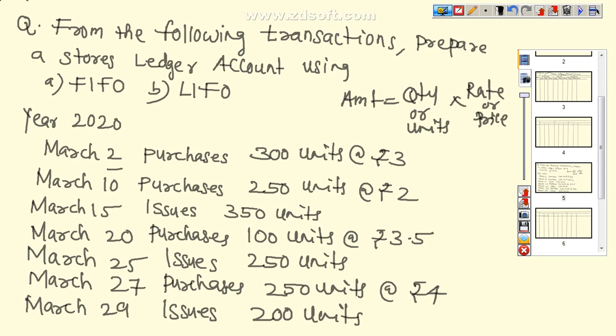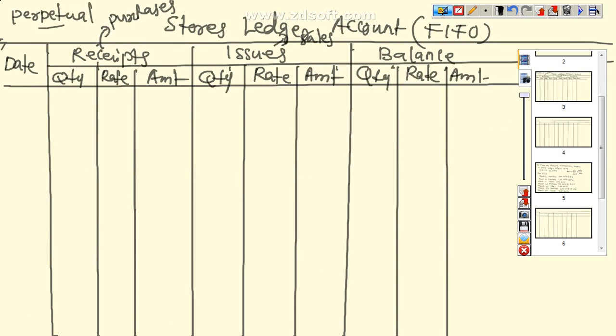So here we have to write in this table 2020. First we write March 2, 300 units at the rate of 3. So amount is equal to quantity multiplied by rate, that is 300 into 3 is equal to 900.